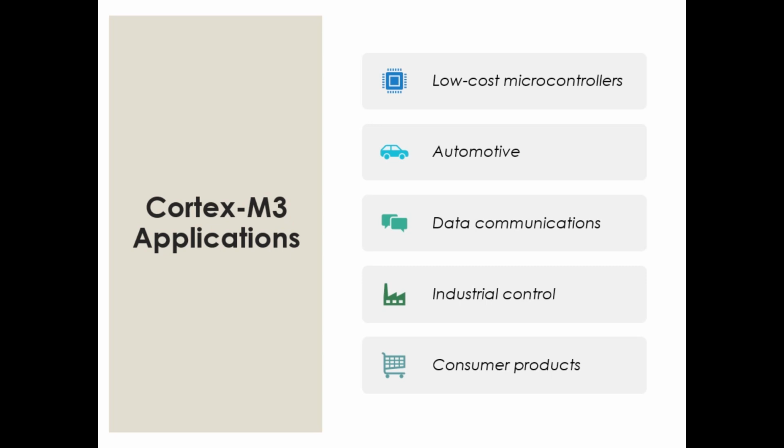Coming to data communications, it is ideal for many communication applications such as Bluetooth, Zigbee, all that. Coming to industrial control, the low interrupt latency which we were discussing, and enhanced fault handling features make this version 3 of the variant M a strong candidate in industrial control applications. Most of the industrial control applications go for Cortex M3.